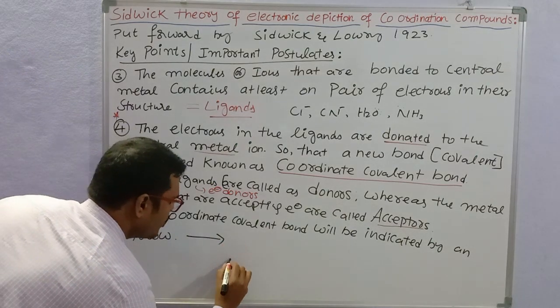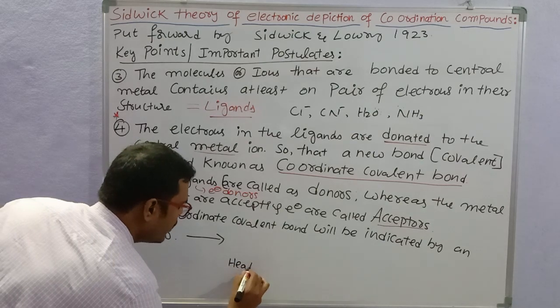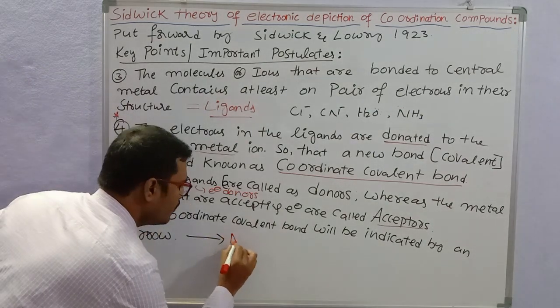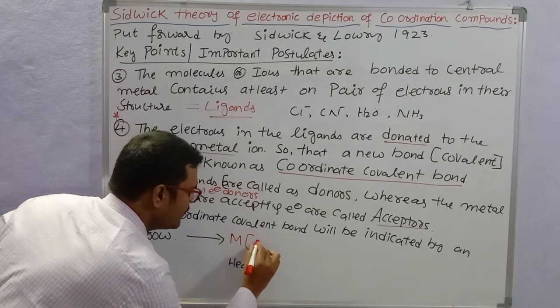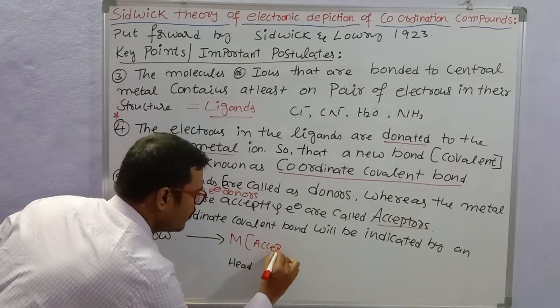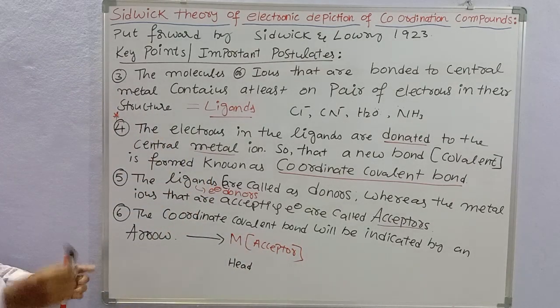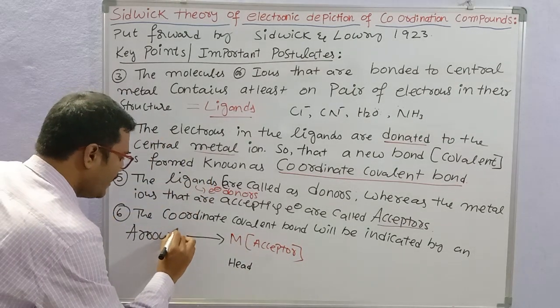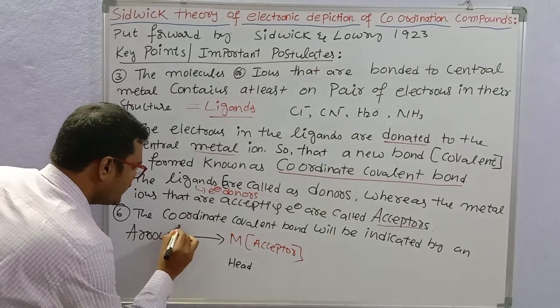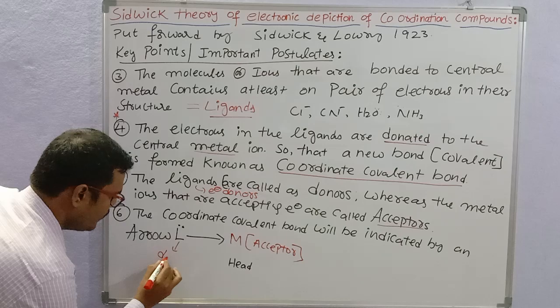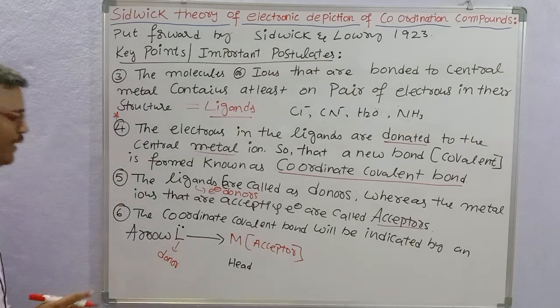At the head of the arrow there will be the metal, that is the electron pair acceptor, and at the tail of the arrow there will be the ligand, that is the electron pair donor.